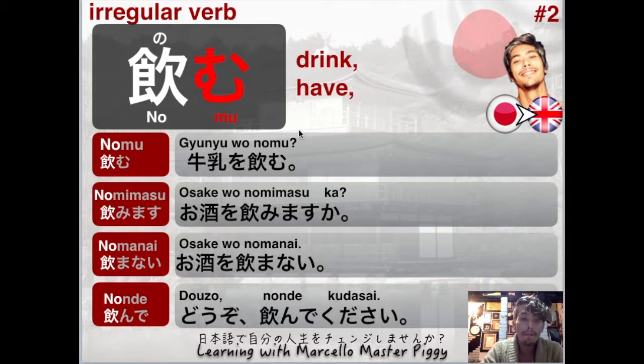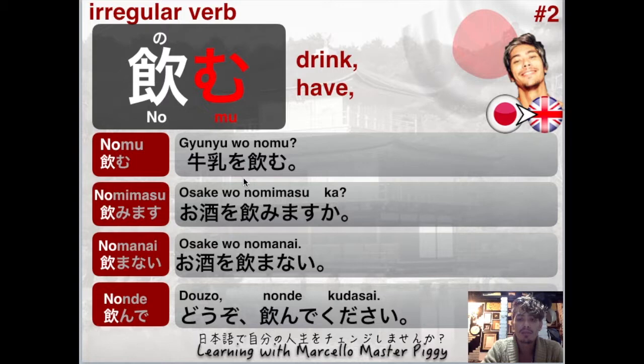So if you go up the intonation, gyunyu o nomu, that becomes a question, okay? Like, do you want to drink milk? You are offering milk. However, remember that the jishoke is always not polite, okay? It's a friend kind of language. We use it a lot actually if you have friends. So for example, instead of gyunyu, when you offer people a beer, you're gonna say biru o nomu, biru nomu, because they are your friend, right?